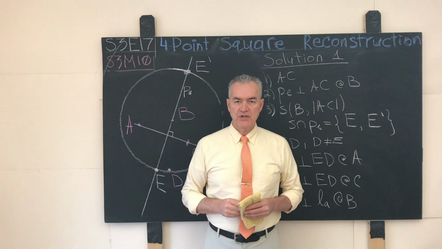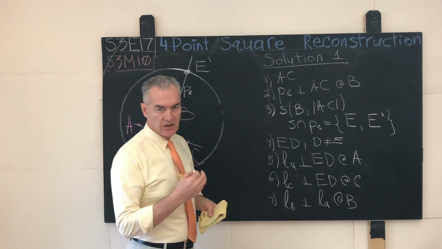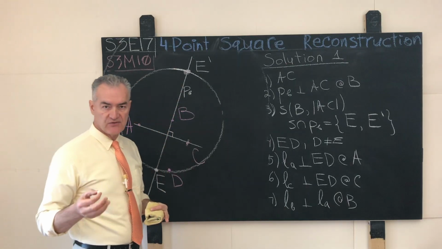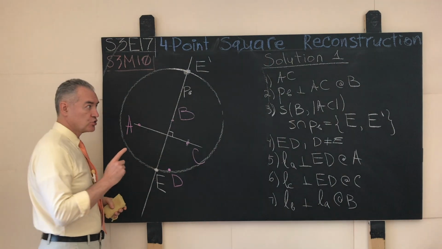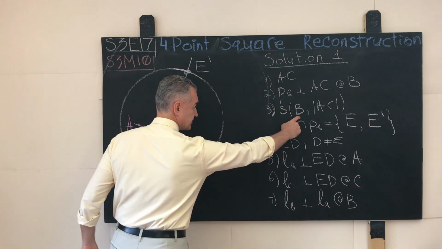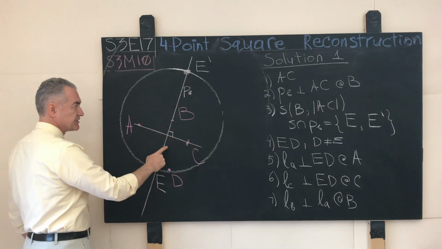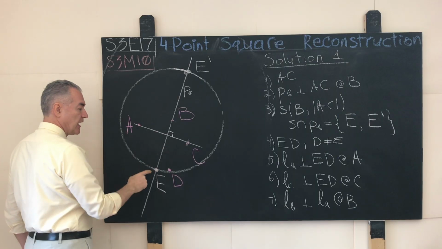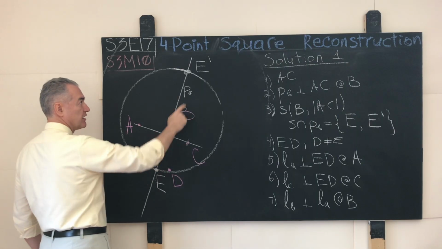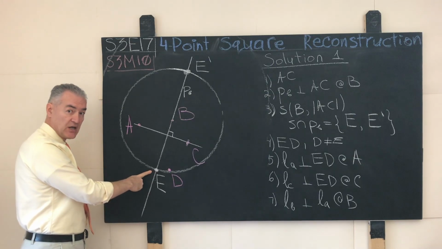In order to make the point E prime visible, I had to scale down things a lot on my blackboard, but you do not have to using your favorite graphing software. You should really see that our solution circle S, that has the point B as its center and the length of the line segment AC as its radius, intersects our perpendicular PB through B to AC at two distinct points, E and E prime.